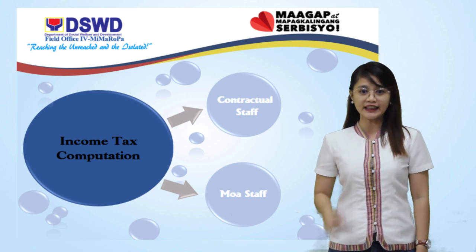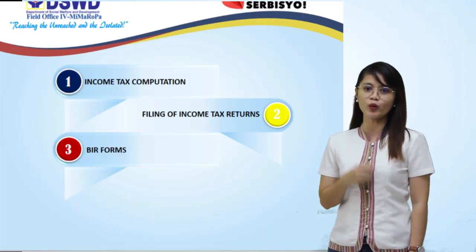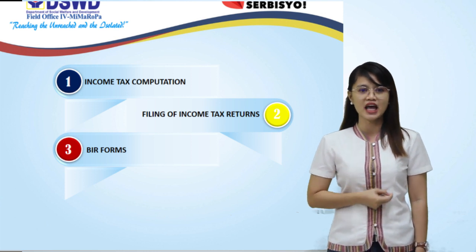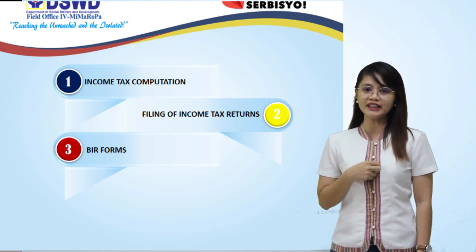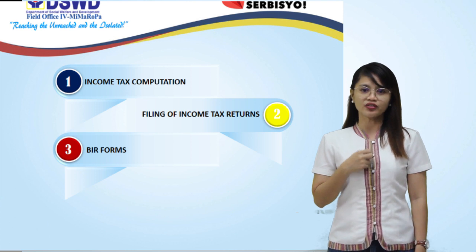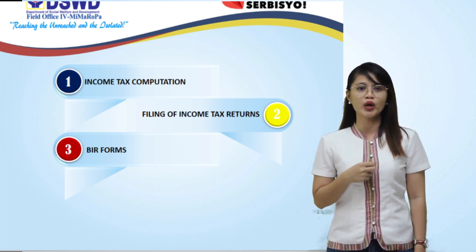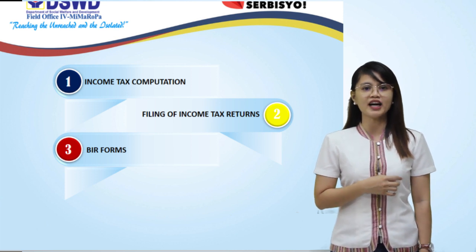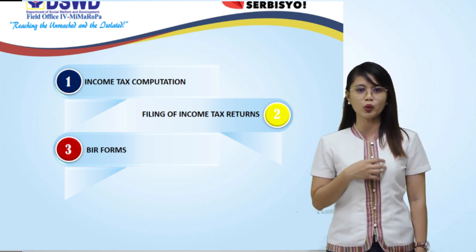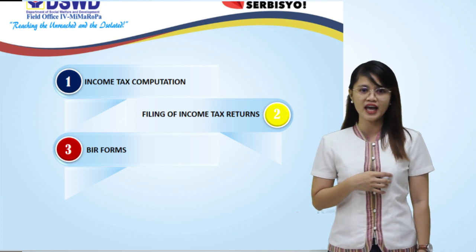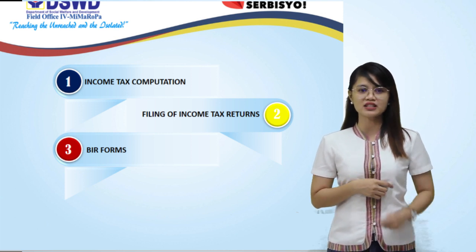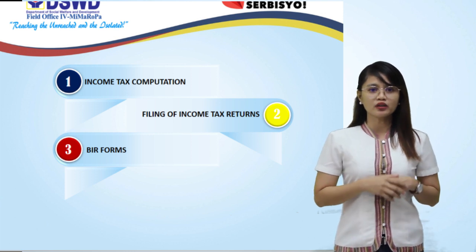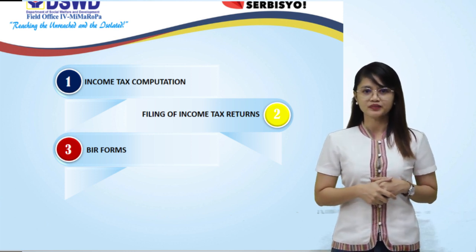I'll be covering three key points. Number one, income tax computation and withheld from your salaries. Number two, filing of income tax returns. Tax returns refer to the documentation or form you have to submit to BIR indicating the reports of your total income for the whole year and its equivalent tax due and tax withheld. Number three, BIR forms you are commonly required to submit.